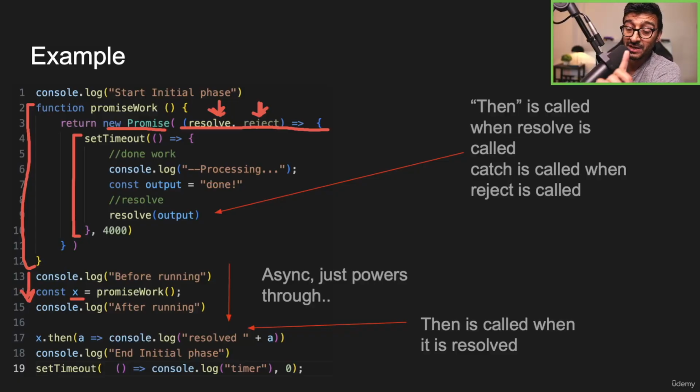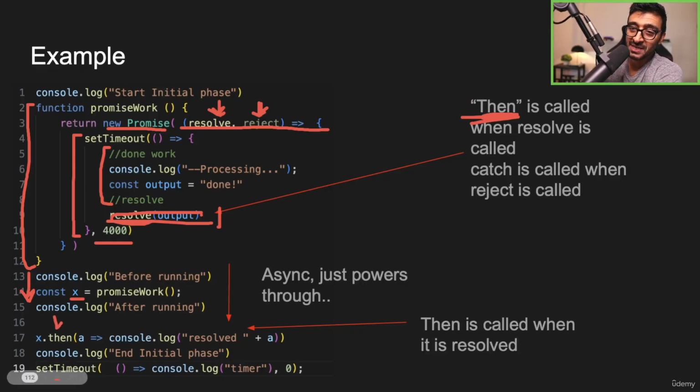Okay, it's going to be clear as we go through examples, and I'll show you exactly what is happening behind the scenes. In this particular case, I'm setting a timeout to simulate a slow promise that will resolve after 4,000 milliseconds. So I'm going to execute this code after 4 seconds, and then I'm calling resolve. If we call resolve, then the callback that is scheduled on then will be executed, which is this guy.